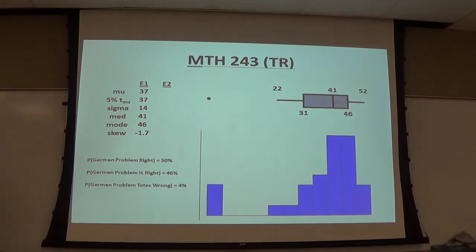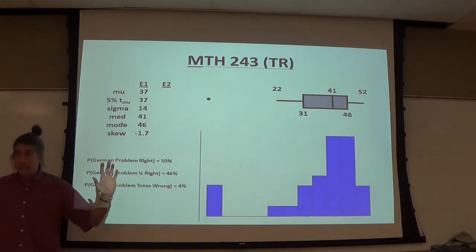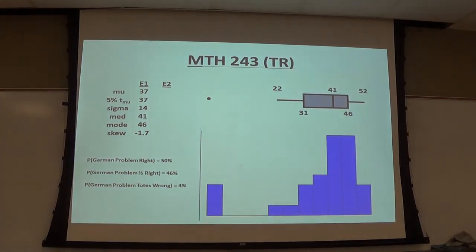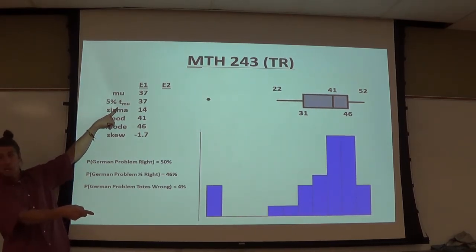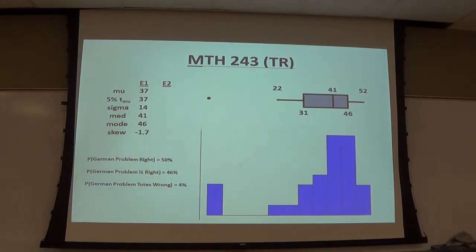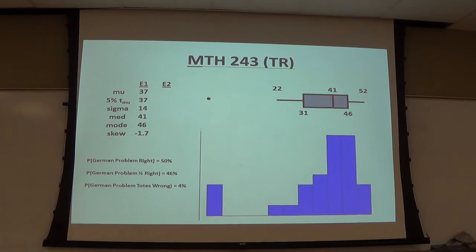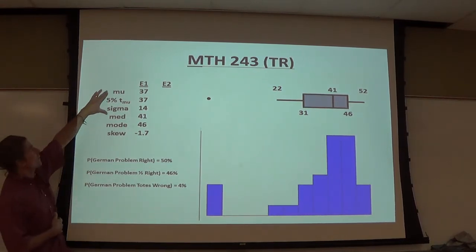You look at it and you're like, that sucks. Well, it does, but you've got to remember, there are a few zeros in there. People, for whatever reason, did not take this exam. I think there are 3 or 4 people I have not heard from since about day 2, and they're in that average. So then I recalculated the average using a 5% trim, just like you did in your Excel project. The average is still 37, meaning there are so many of them that even with a 5% trim, they're still pulling the average down. That makes me question if I should even look at these 3 numbers.